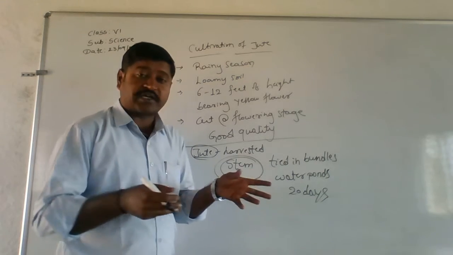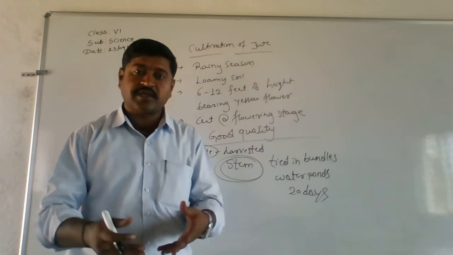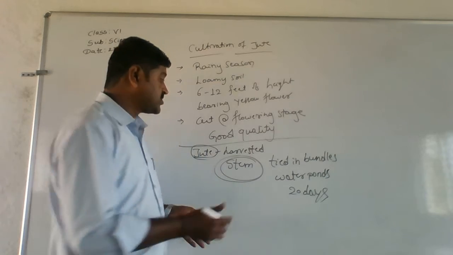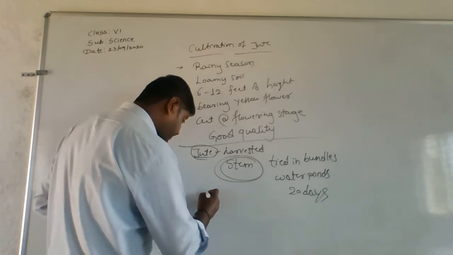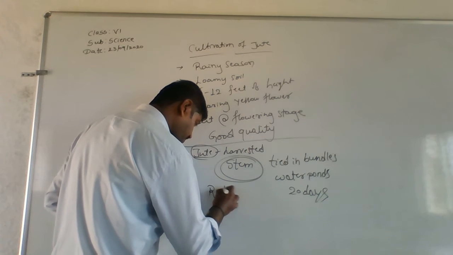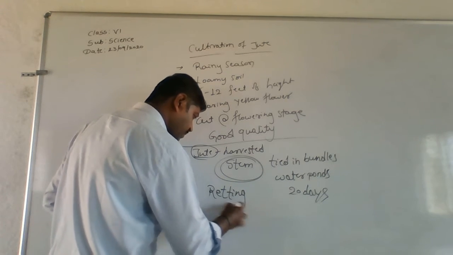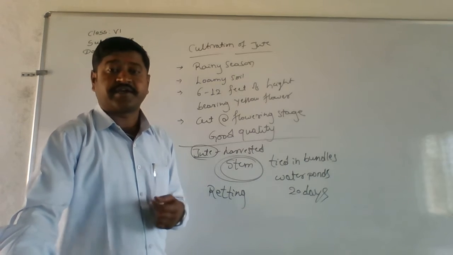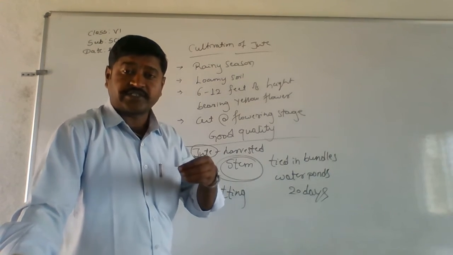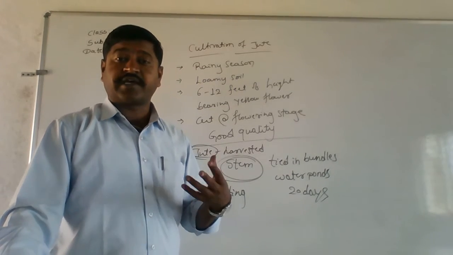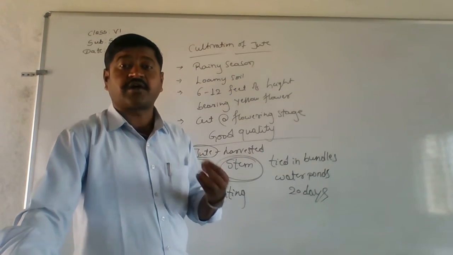So whatever we are doing, tying them in bundles and keeping them in the water pond, for this entire process we call it retting. As we keep them for 20 or 21 days inside the water pond, they are going to get rotten.